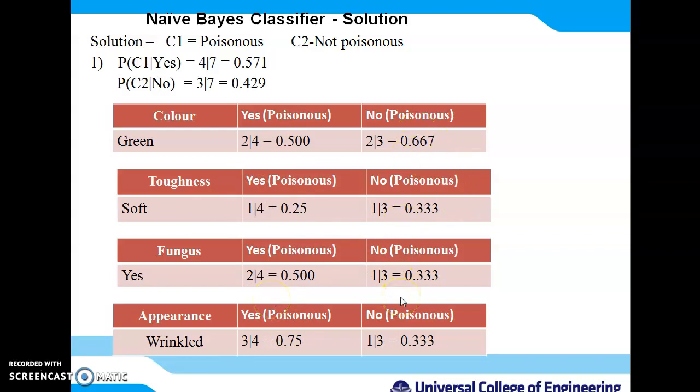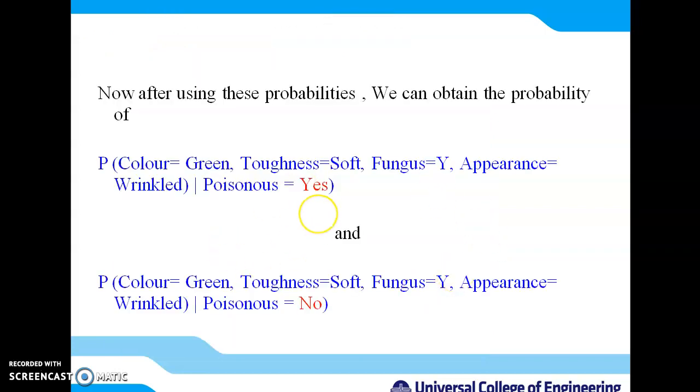Now you know the next step, right, where we are going to find the probability of both decisions. As we don't know what the outcome will be, we are going to calculate the probability of every decision. What is the probability if we say that the class for a particular tuple is yes, and similarly, what is the probability if we say that the class for a particular tuple is no? So how will we calculate this?